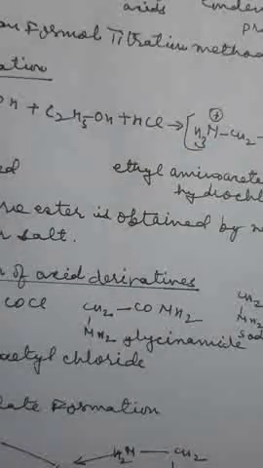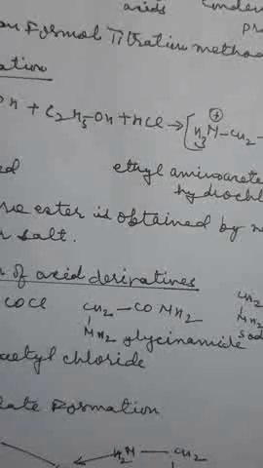Beta amino acids lose a molecule of ammonia and form alpha beta unsaturated acid. Gamma and delta amino acids on heating lose a molecule of water and form lactams.